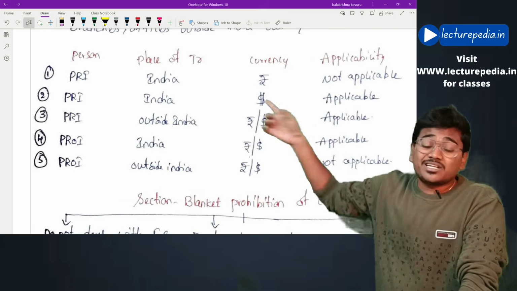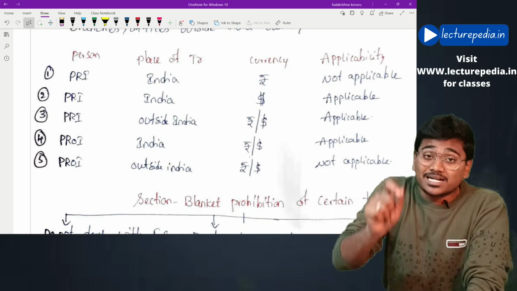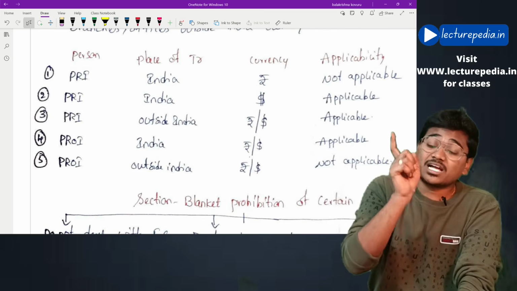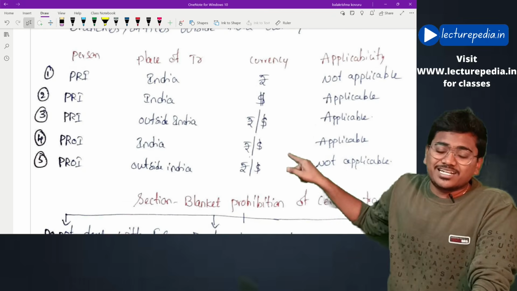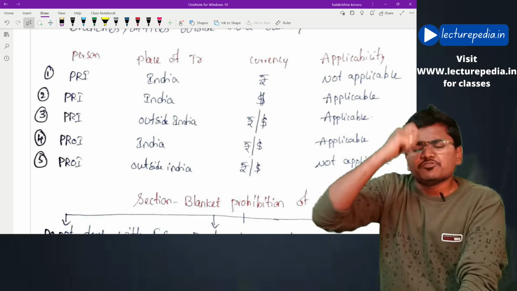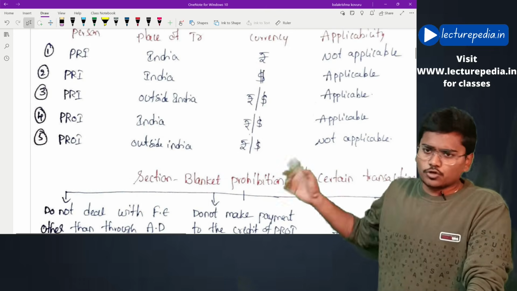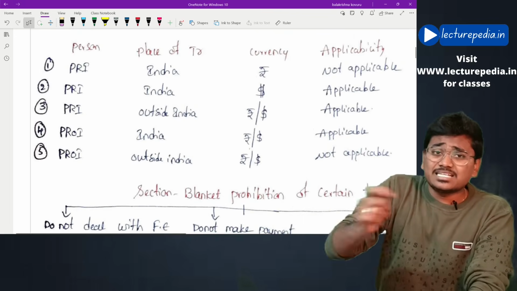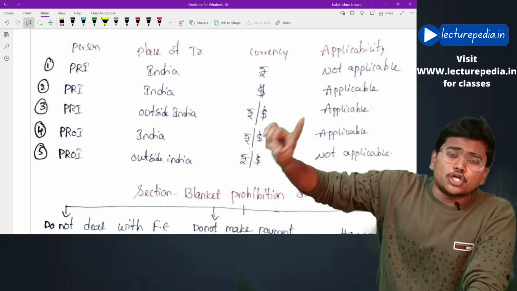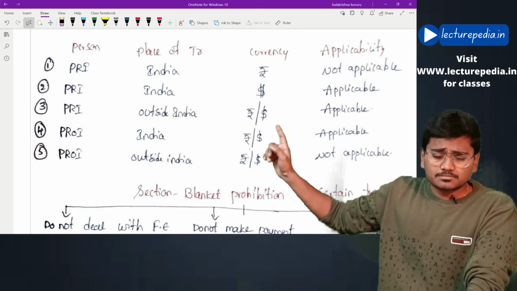Next situation, the person entering into the transaction is PRI and the place of transaction is also India, but the currency in which the transaction is being entered is dollars, that is foreign currency, thereby FEMA gets applicable. Hope this is clear. Next, the person entering into the transaction is PRI, the place where the transaction is being entered is outside India, and the currency, whether it may be dollar or rupee, since it is being entered outside India, FEMA gets applicable. Next, fourth situation, the person entering into the transaction is PROI and it is being entered in India, and whether it might be in dollar or in rupee, since PROI is involved, FEMA gets applicable.